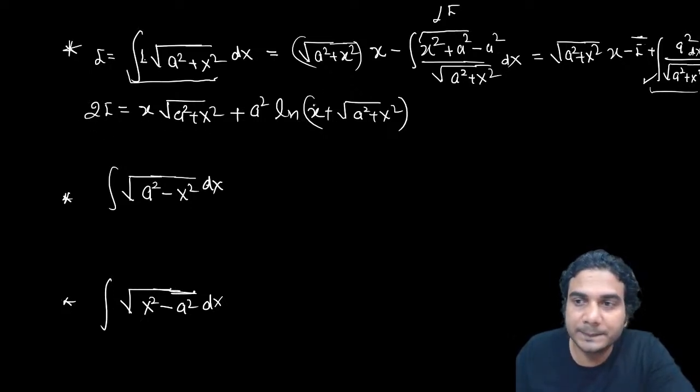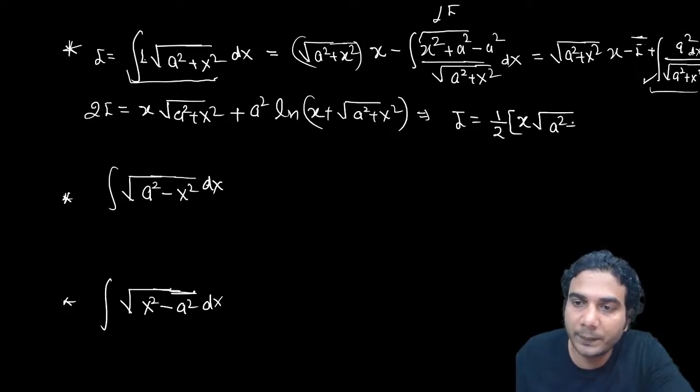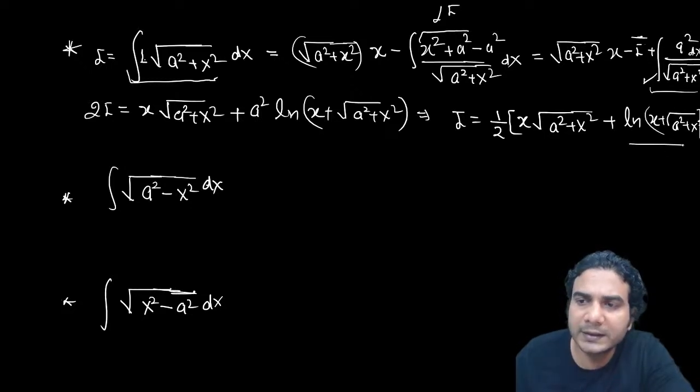So final answer is going to be I is equal to, that will be the formula as well, 1 by 2 x under root of a square plus x square, plus ln of x plus under root of a square plus x square. This is the formula which we have written in the denominator.